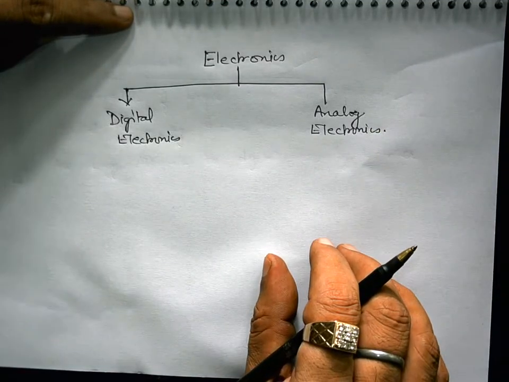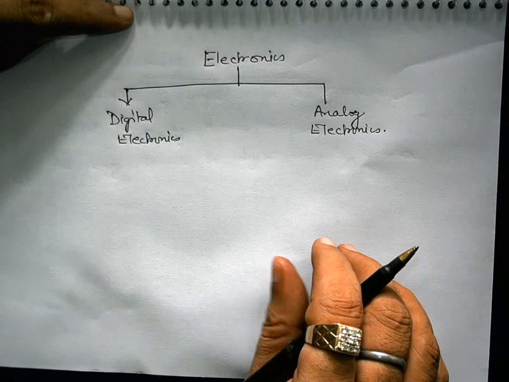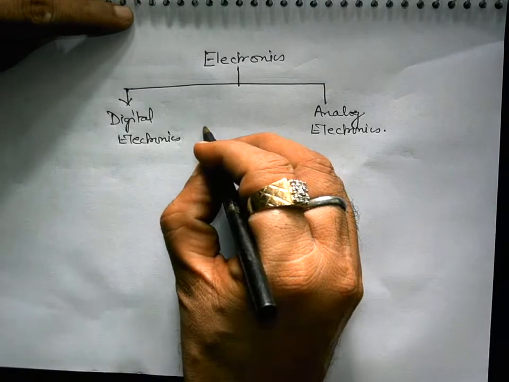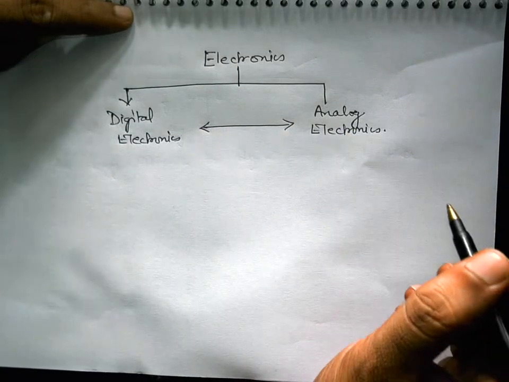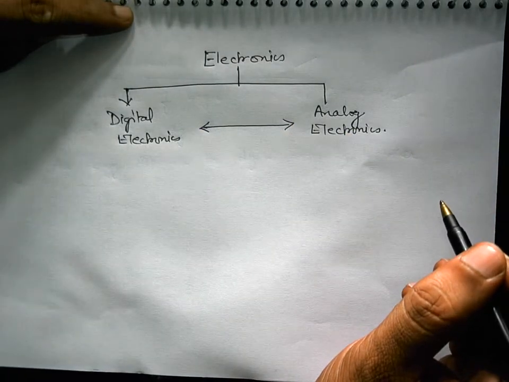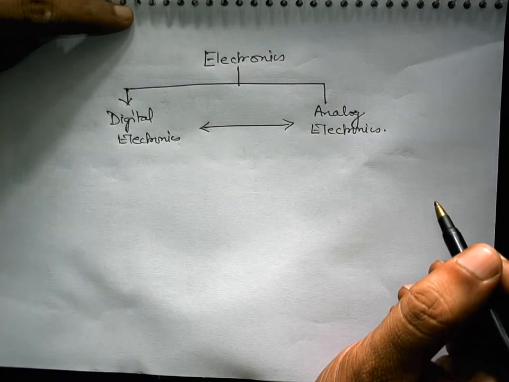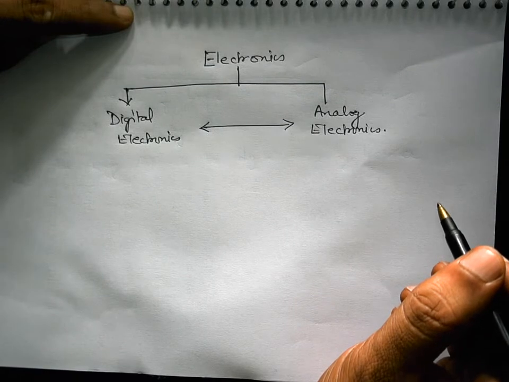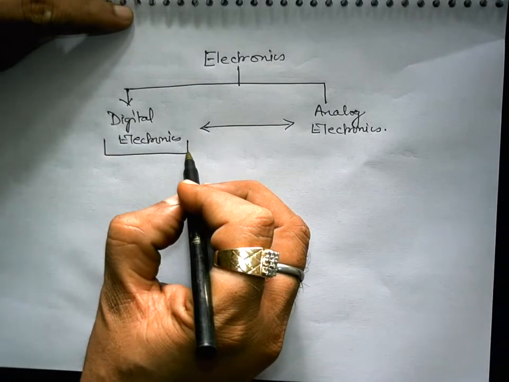Basically, any complete system is made up of a hybrid of these two. You can find components which are truly analog, and not only components but systems and subsystems. You can also find subsystems of a complete system using digital blocks.